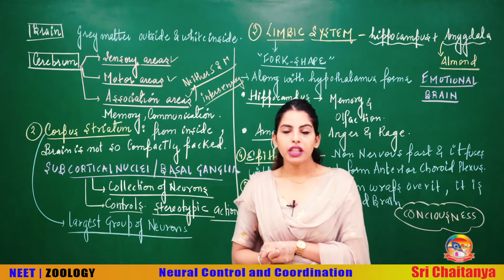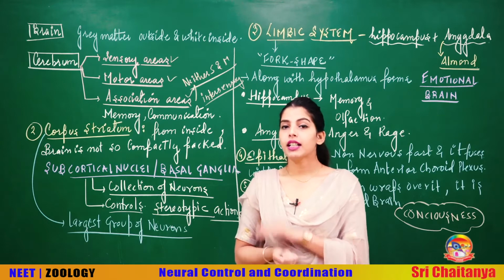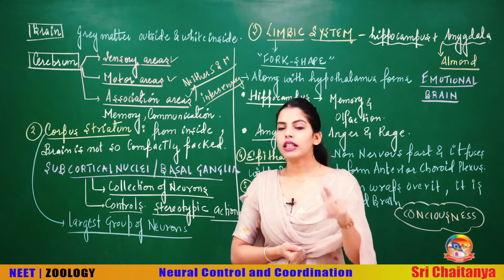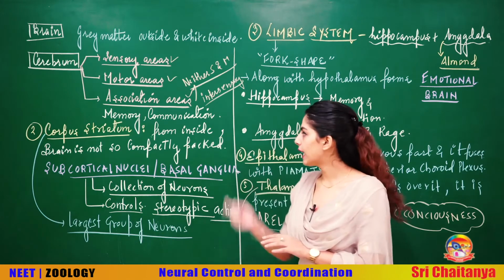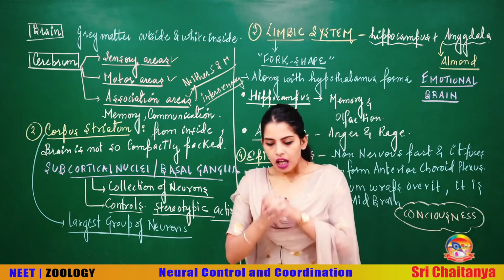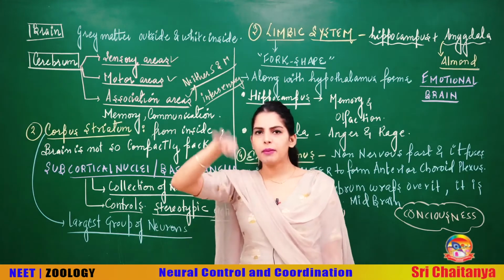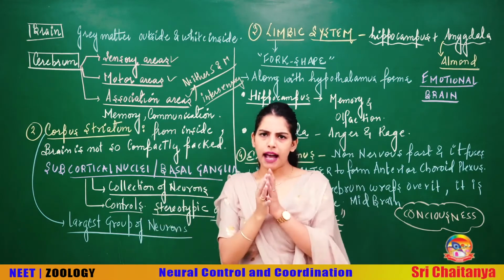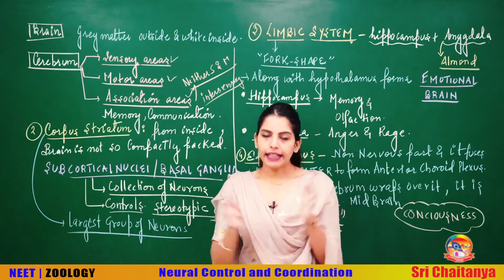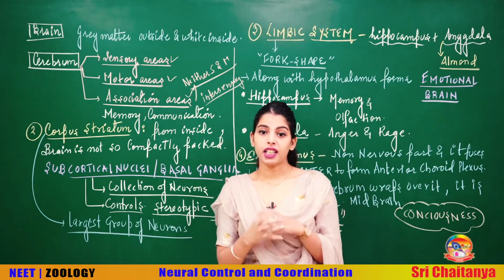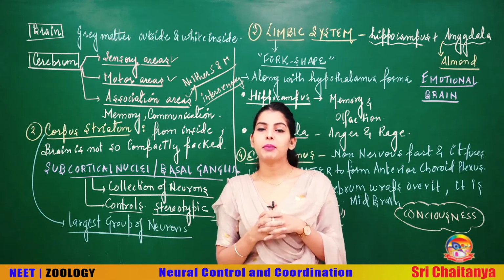Now talking about the next part of your forebrain, we are still in telencephalon. Telencephalon, cerebrum is done. We are talking about the second part of the telencephalon, that's corpus striatum. Now students, if you look at your brain, the cerebrum was very much convoluted, compactly packed to accommodate a number of neurons in your brain.